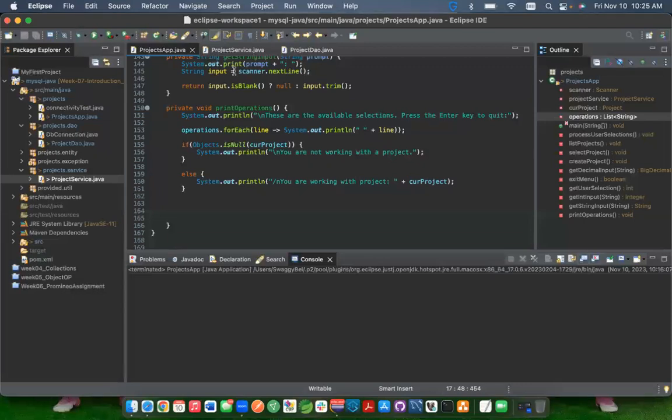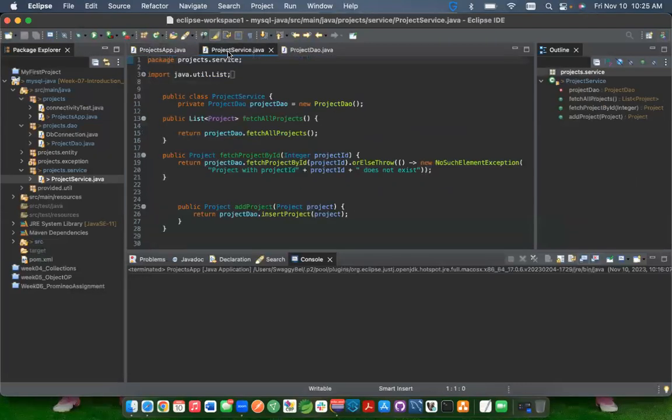Next, I'm going to show you the project service .java file, and as you can see here, we've added some additional methods. One is fetch all projects, which basically just returns all the projects that are in our database. And we also added this fetch project by ID, so it'll give us a specific project based on the actual project ID we insert.